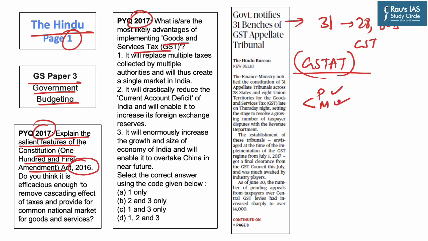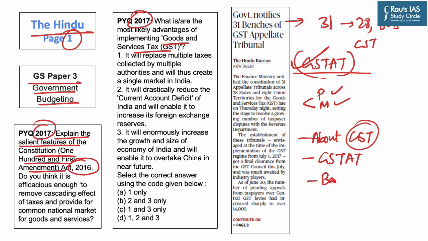Therefore, in the scope of our today's discussion on GST Appellate Tribunal, we will first take a brief overview of what is a goods and services tax regime. Further, we will go into detail about what is a GST Appellate Tribunal, following which we will discuss its benefits in order to promote ease of doing business and reduce the number of taxpayer disputes. Hence, let us start our today's discussion by discussing what is a GST regime.